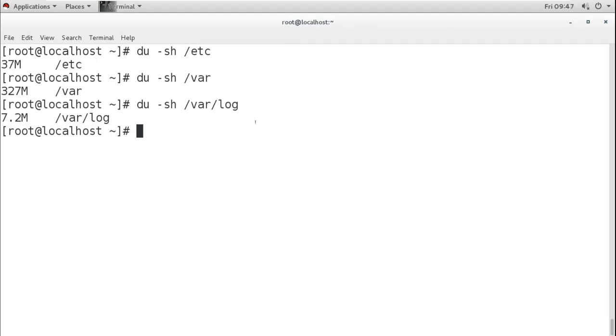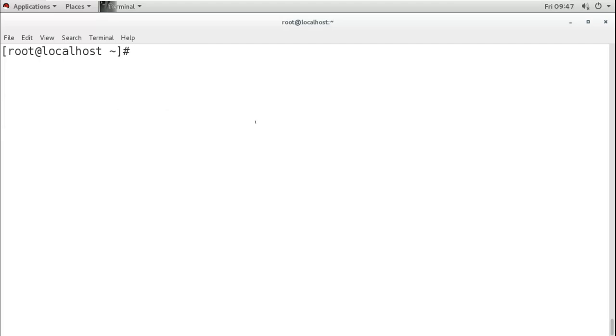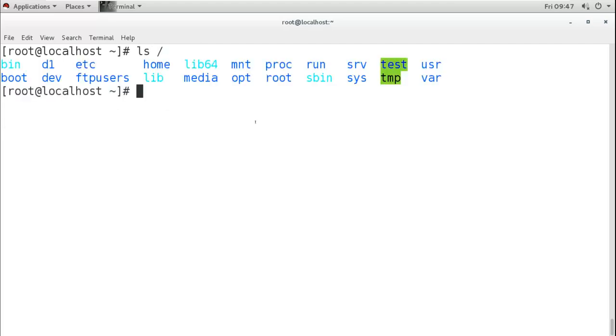Now I want to create new partition. These are the partitions which are already created. Now why do I need to create the partition? For example, this is the whole file system we have, and these are all system directories. Now suppose I want to store some data here. Let's say I want to store movies here, and I have lots of movies to store. Now what if I store in any of these directories? That means I'm using the system storage, I'm using the system directory. So I will create a new directory for my movies.